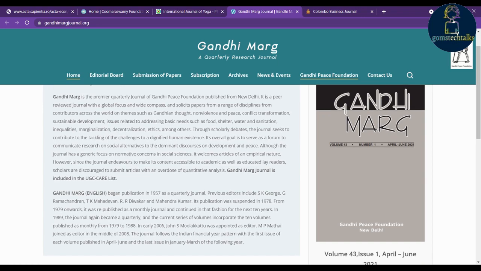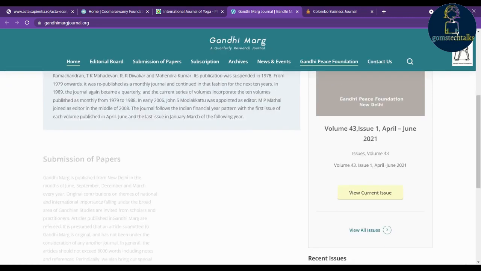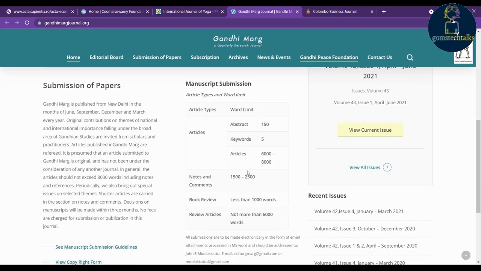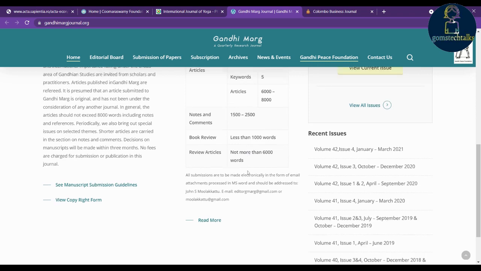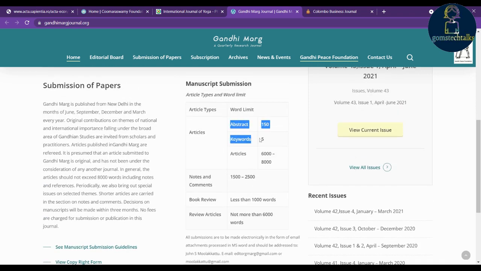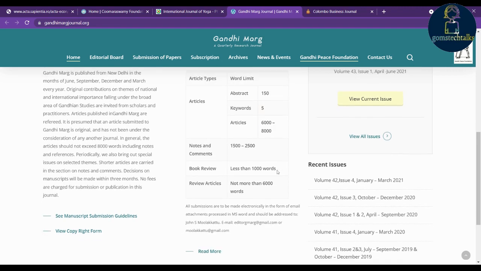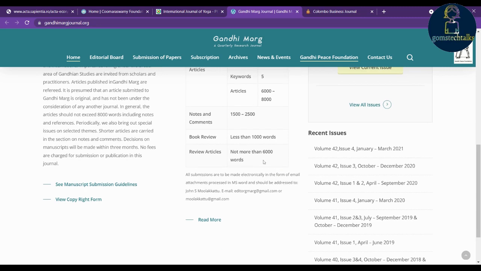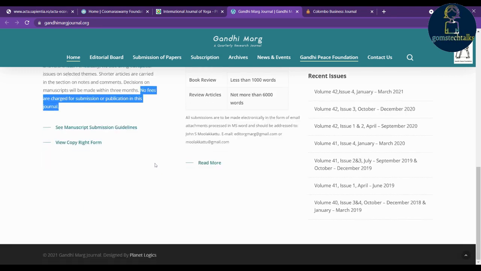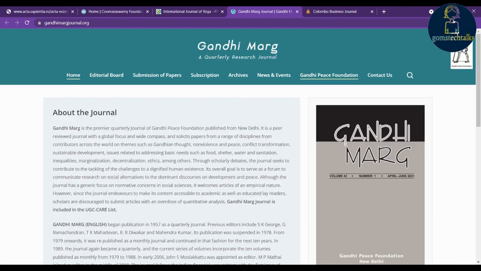Okay, so this is about the journal, so you can read it. Here you can see that you can always find the relevant information on the very first page, that is the home page itself. Here they have given some information, like how long the abstract should be, keywords, and how many words the articles should consist of, and everything. And here you can see that no fees are charged for submission or publication in this journal.